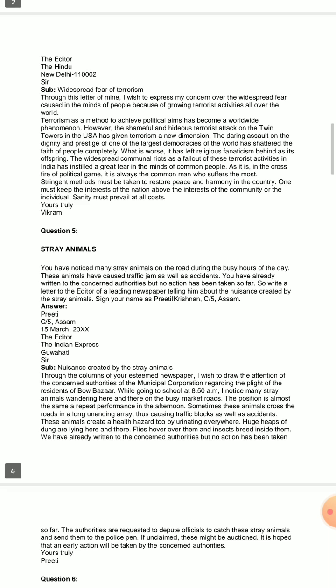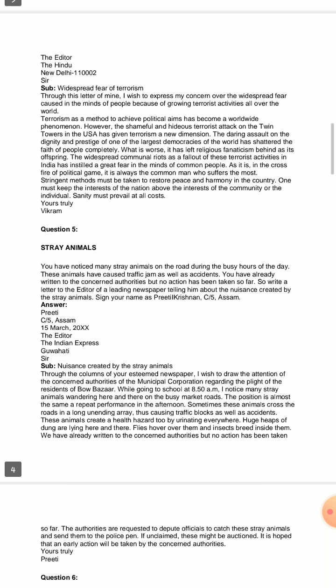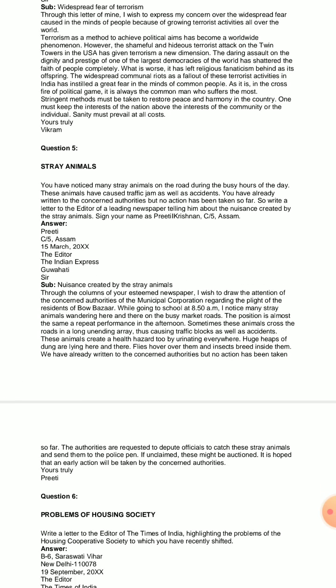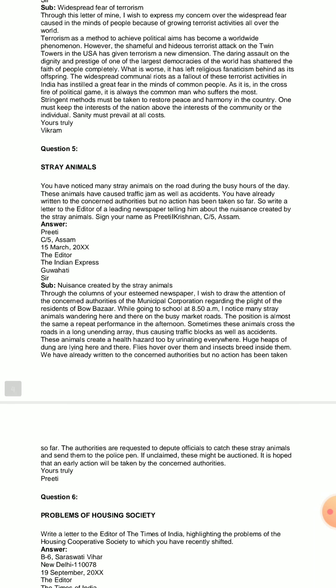Then Guwahati. Then sir, then subject: nuisance created by the stray animals. Nuisance means actually the problem that is created by the stray animals. Now how will you proceed? In the typical manner in which we write an editorial letter, you can proceed in that way also. You can follow that technique also.